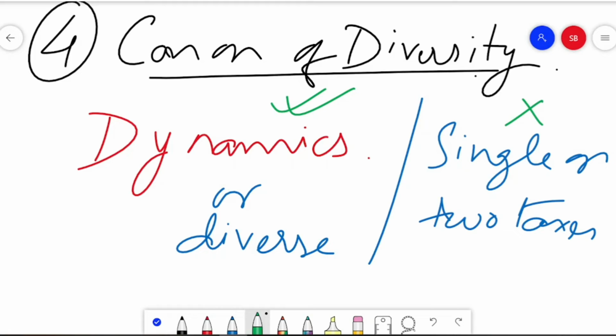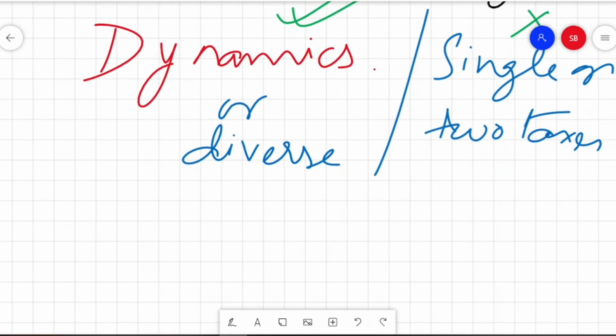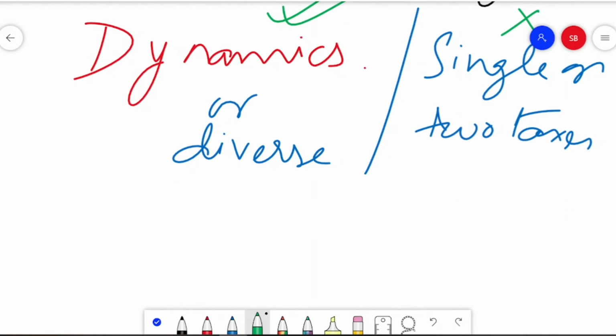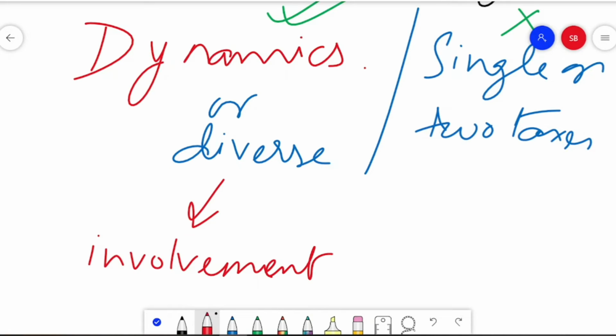Why? Because diversification in a tax structure will demand involvement of the majority of the sectors of the population. If we have dynamics, then more and more people are getting involved. That is involvement of the majority.